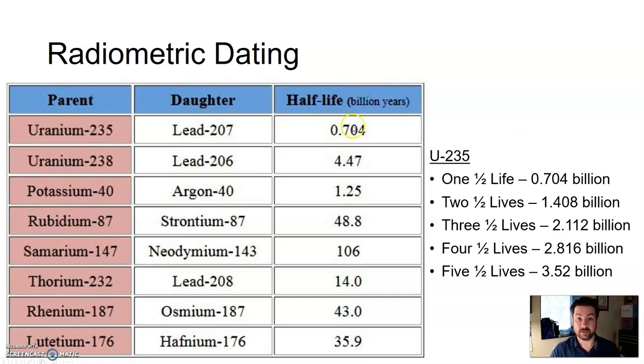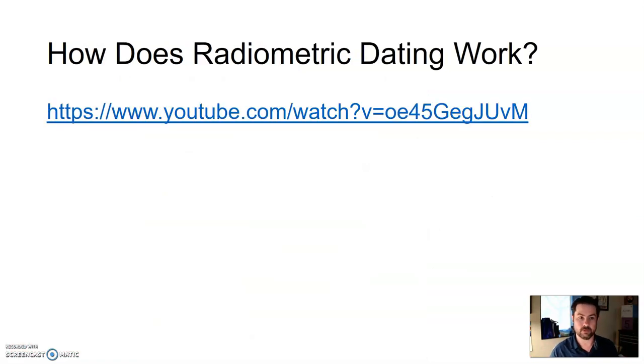So we know the half-life, the time it takes for half of the parents to decay to these daughter products. We know that for different atoms and different isotopes. I'm not expecting you to memorize or understand any of what these are, but there are certain elements for which we know how fast they decay and what they decay into. If we just count them using very fancy, very expensive machinery, we can calculate the ages of rock. You look at any rock, figure out what's going on, count the half-lives, we know it. Again, it's more complicated than that, takes some advanced machinery, but the basics of it, that's how it goes.